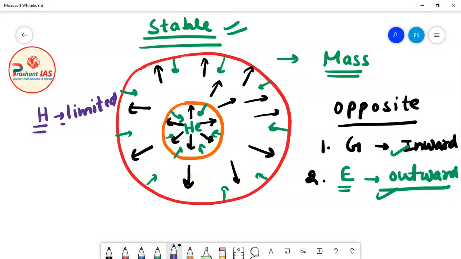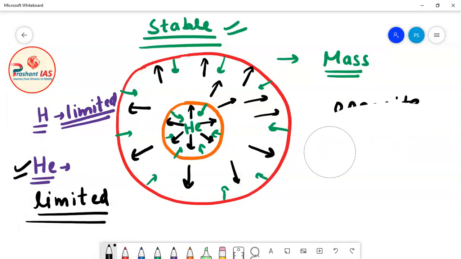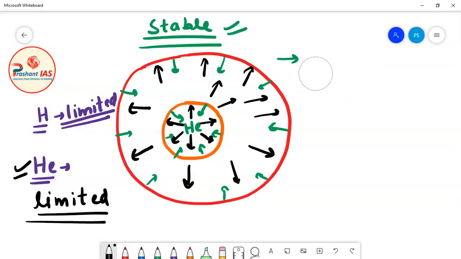Similarly, the helium present inside the star is again limited in supply. So after some time, the fuel, meaning the helium, will also be exhausted. The reserve of helium will also come to an end.